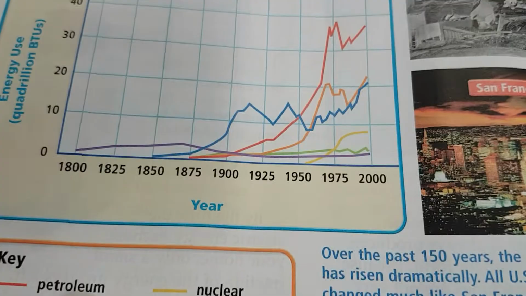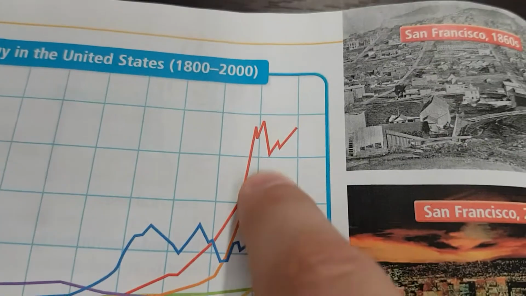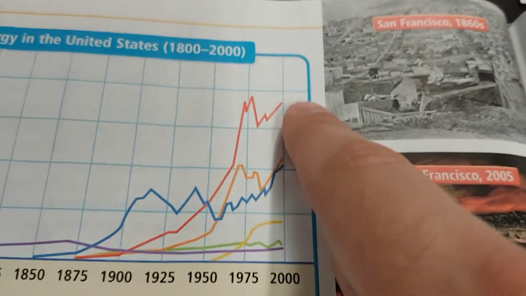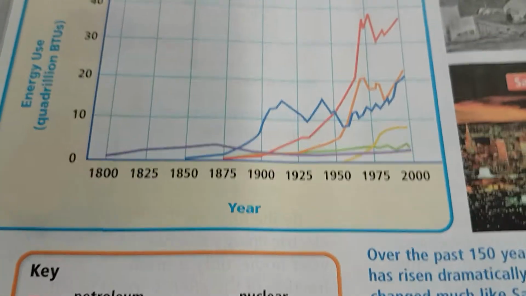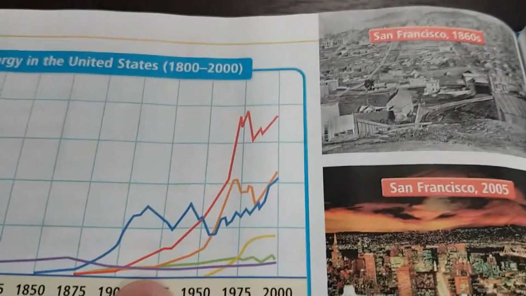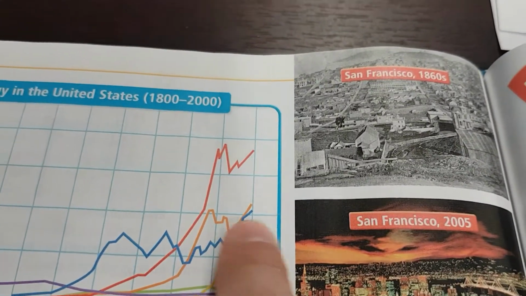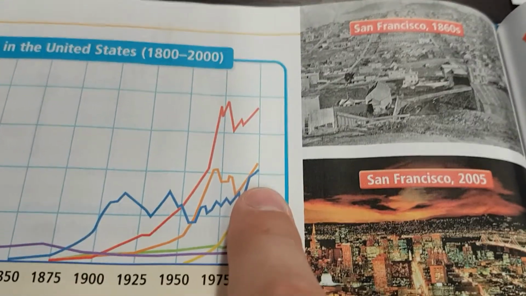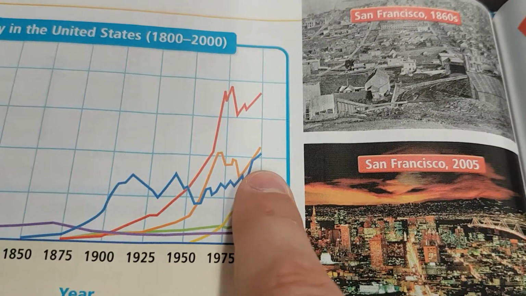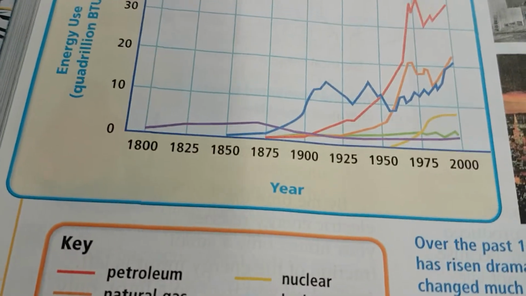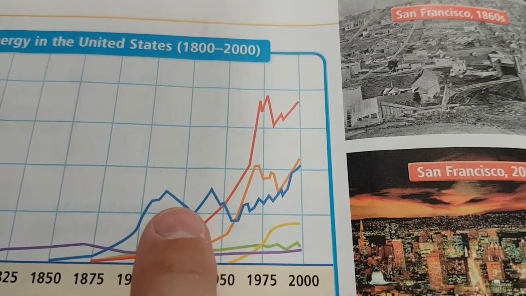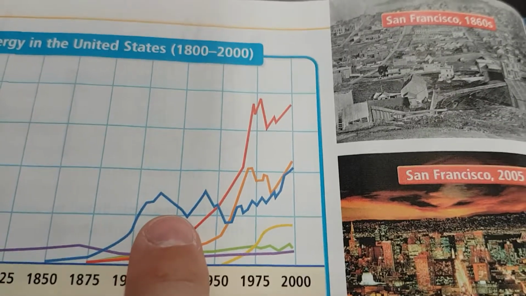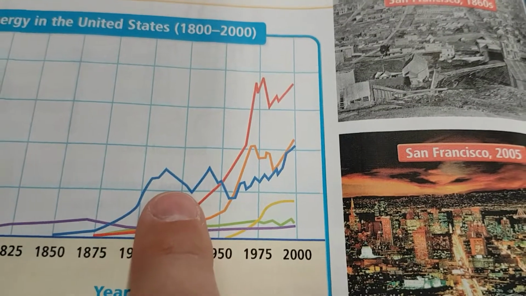Okay, looking at the graph, red is petroleum, that's like oil. So notice how high oil goes. That's all the people driving their cars and oil-fueled power plants. Orange is natural gas. Natural gas is going up and getting used more. That's for heating your home or also power plants for electricity. Coal is blue. Coal went up early on because that was the first one people learned how to use. It's basically like really dense wood, lots of energy in it.